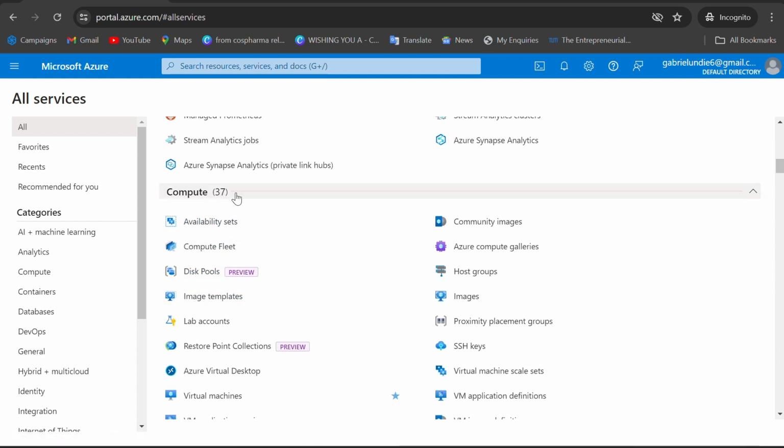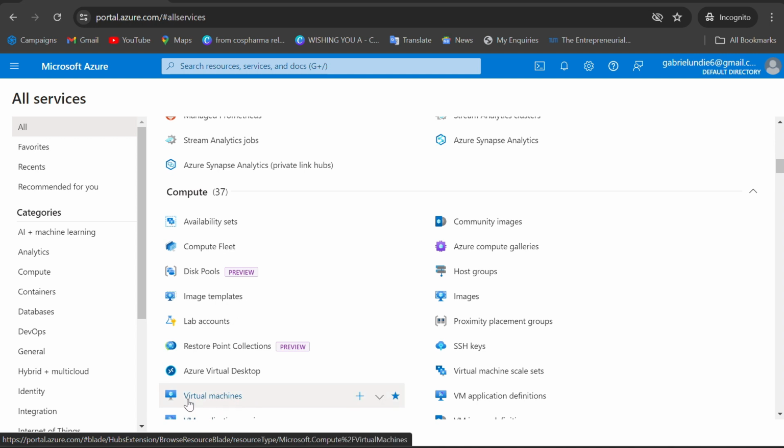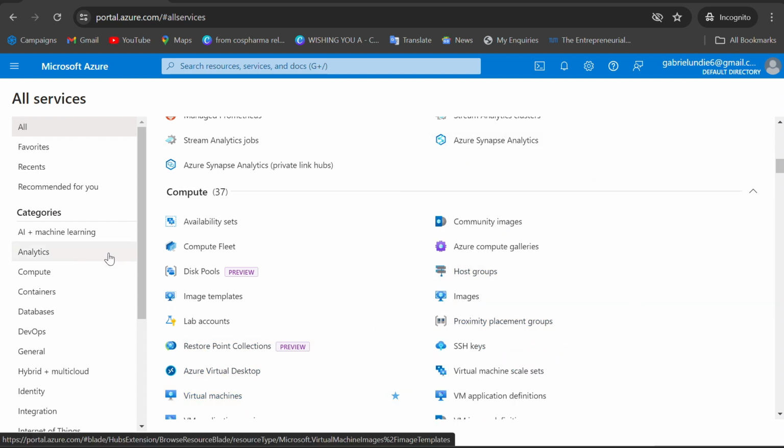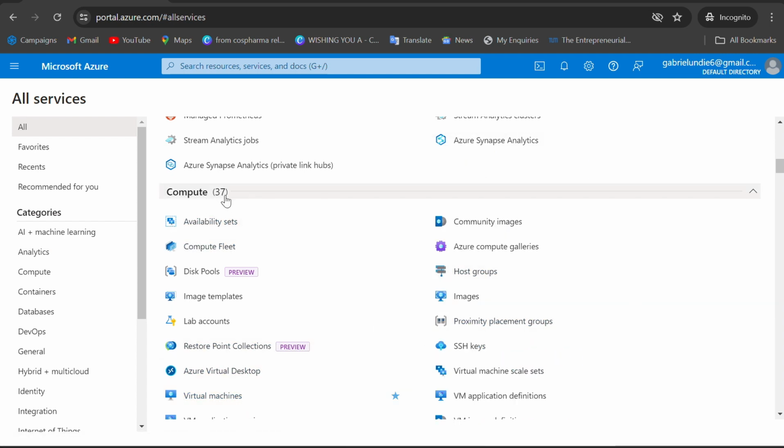Then if you are learning compute, or creating computers like virtual machines, you can come to the compute category and pick anything. If you want to create a virtual machine for the deployment of any application or for networking, you can create it here. Under compute, we have 37 applications.